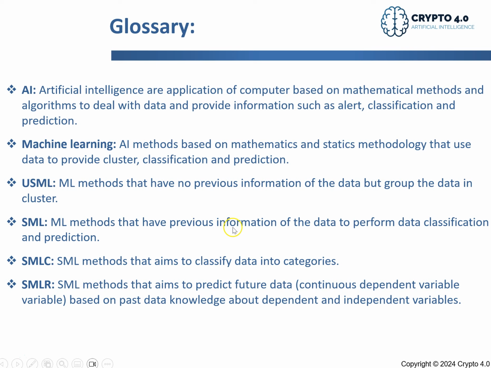Supervised machine learning has previous information, meaning you have past information, and you use that data and past information to perform data classification. With classification, you can classify the crypto coins as high market share, low market share, or middle market share. That is already clear for market share classification, but you can also classify based on your prediction of how much these crypto coins will appreciate. You can classify as high appreciation, medium appreciation, and low appreciation.